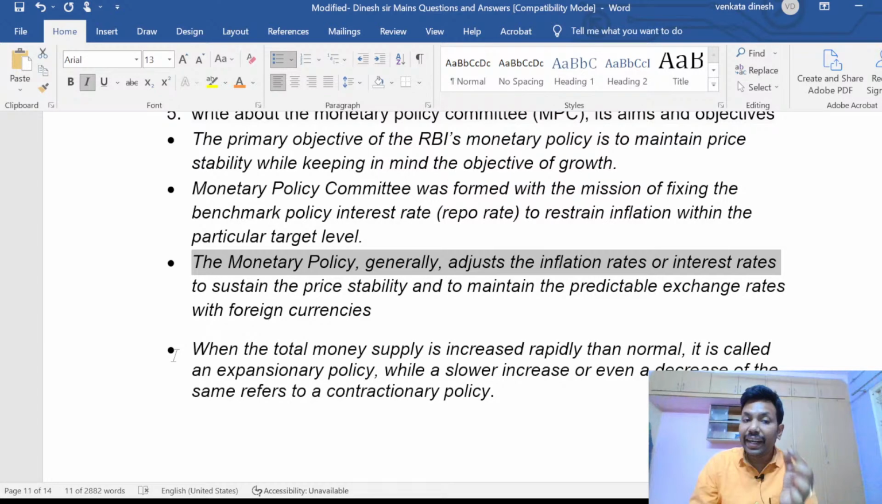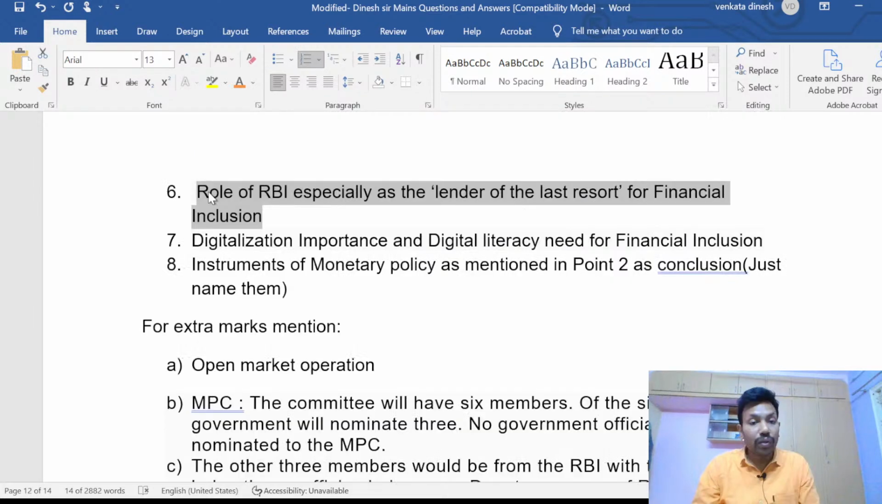Role of RBI, especially as a lender of last resort for financial inclusion. Yes, to increase financial inclusion. Again, don't deviate from the question. Look at the question. If you feel you're deviating, look at the question. What does India do to increase financial access to every nook and corner? What do we have to do? We have to stick to the point. Who is sticking to the point? RBI. Role of RBI as a lender of last resort for financial inclusion. You have to mention that.